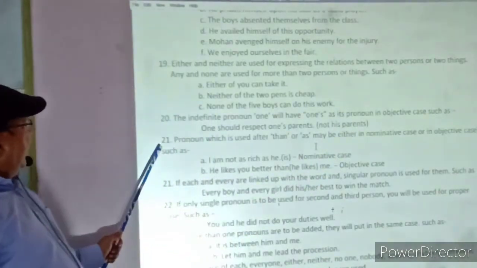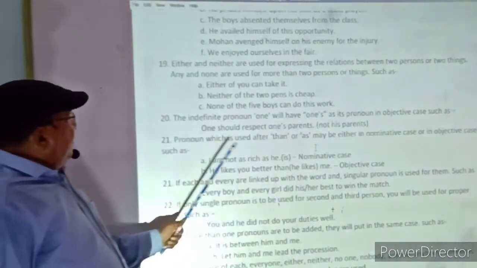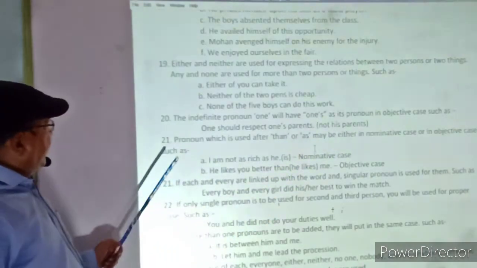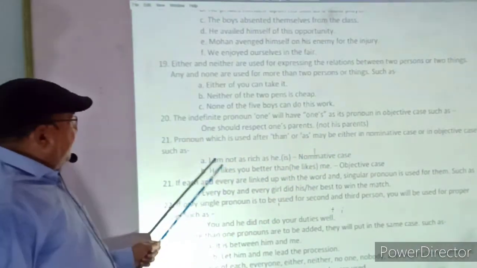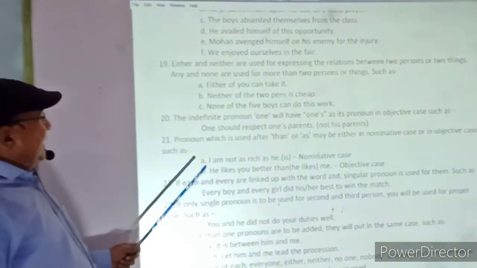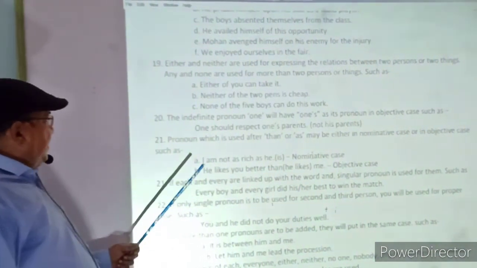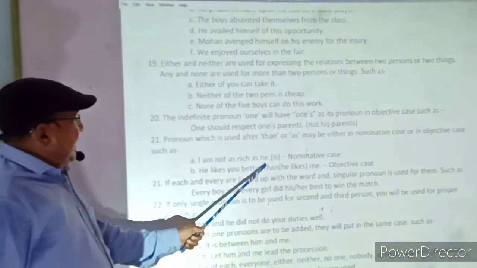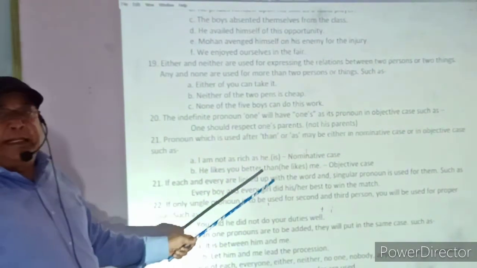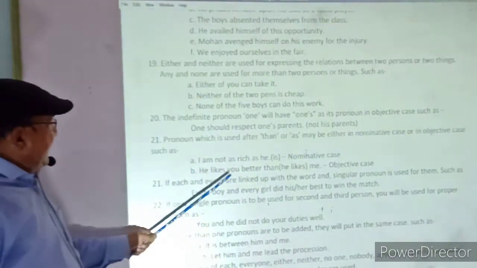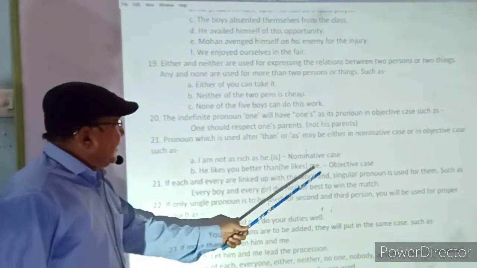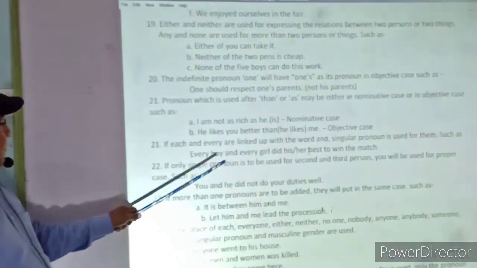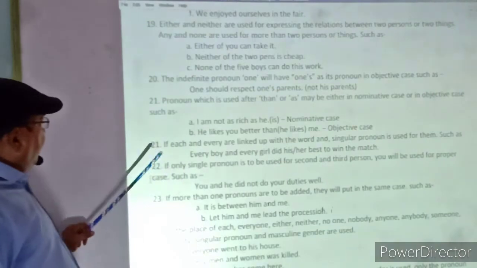Okay? We are switching over to the 21st. A pronoun which is used after than or as may be either in the nominative case or in the objective case. I am not as rich as he. After as, the nominative case he is used, not his or him. He likes you better than he likes me. Similarly, here the objective case came because of its usage.